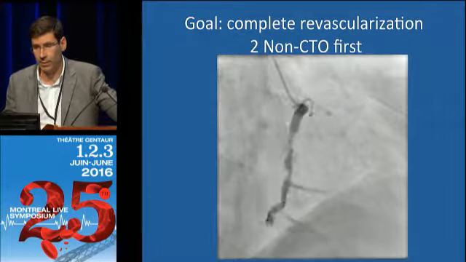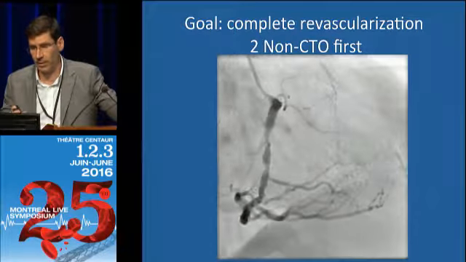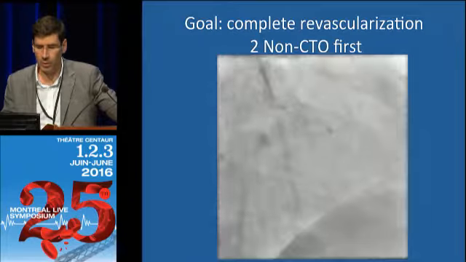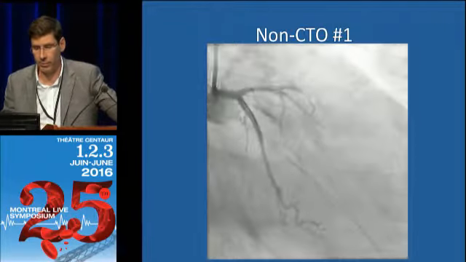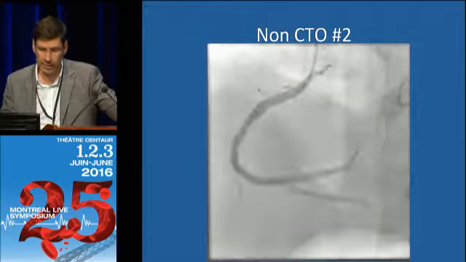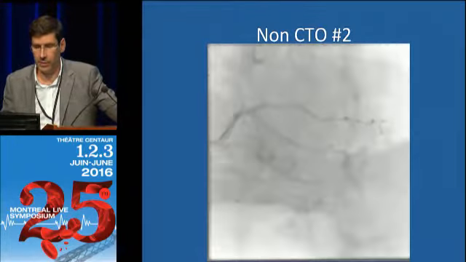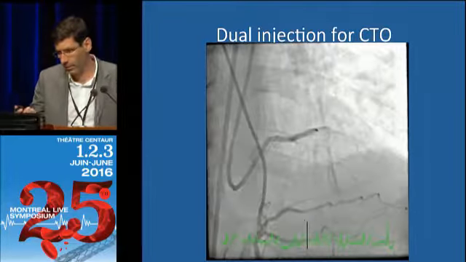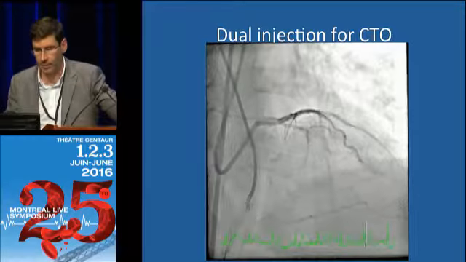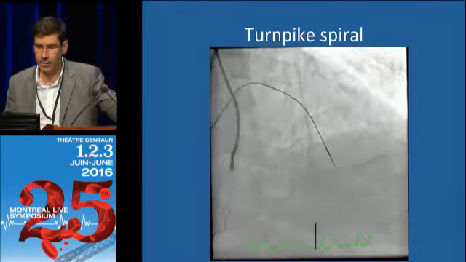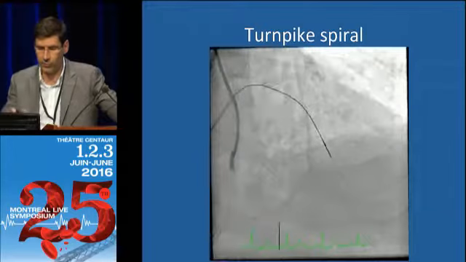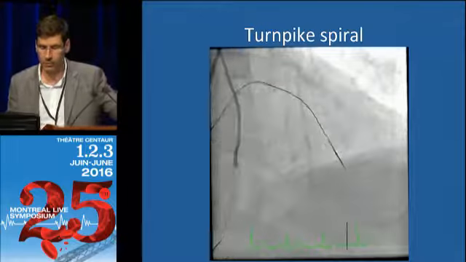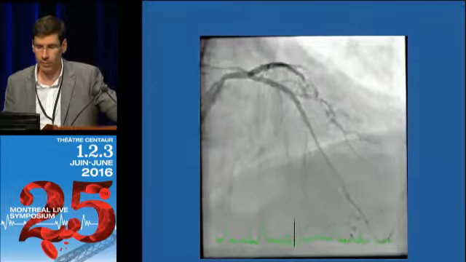So first what we did here, we see the injection of the right that shows the LAD, and the LAD fills quite high. So I was kind of confident that we'd open the LAD. First you do the non-CTO PCI of the circ, and after that you do the second non-CTO PCI of the RCA. And you'll see on the dual injection, it's actually a very, very simple CTO to do, very short, single wire. I did this last week. This was one of the first few cases I did with the Turnpike Spiral catheter that you turn clockwise. It's an interesting catheter. And complete revascularization.